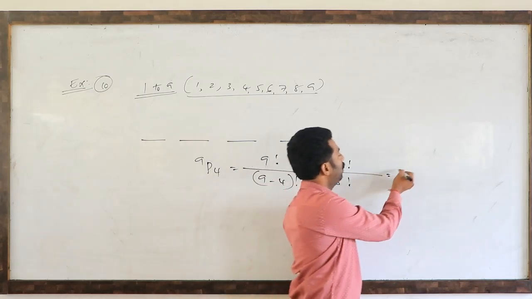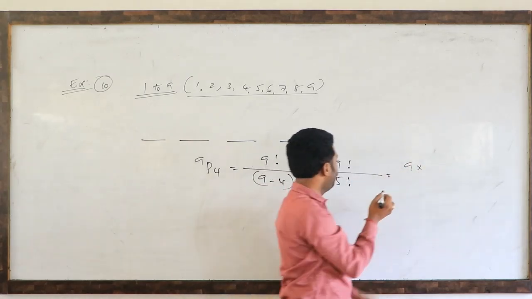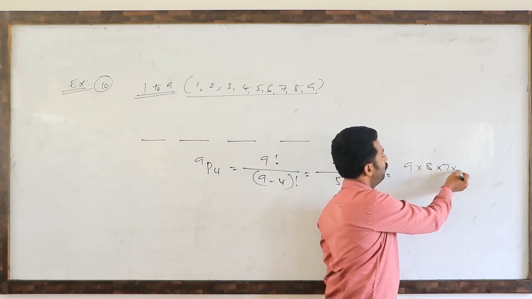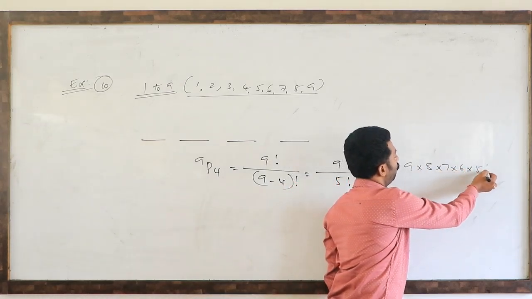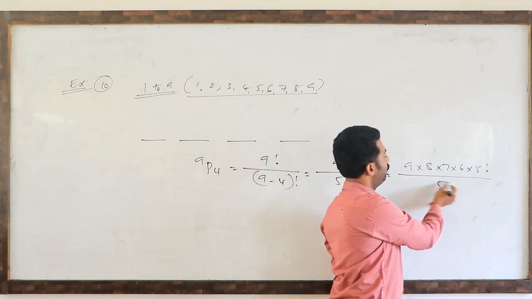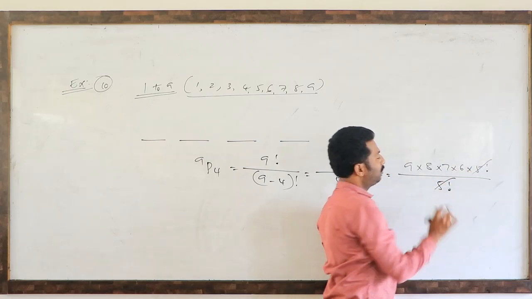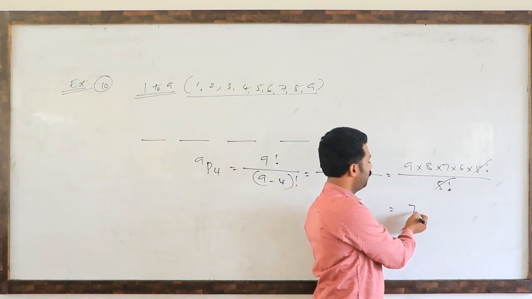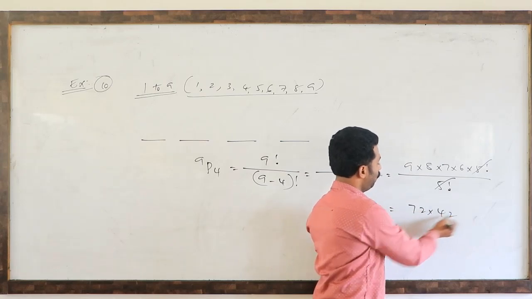So 9 factorial, in terms of 5 factorial, is 9 into 8 into 7 into 6 into 5 factorial, divided by 5 factorial. So 5 factorial cancels. So finally this is 72 into 42.